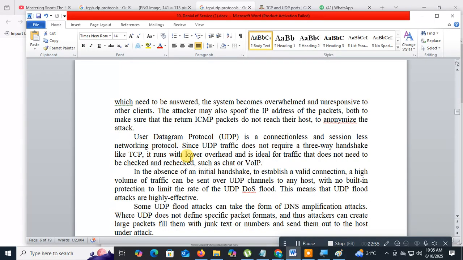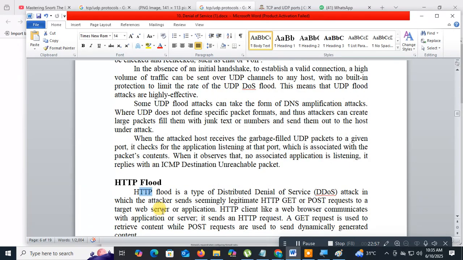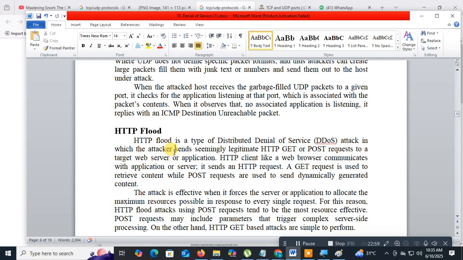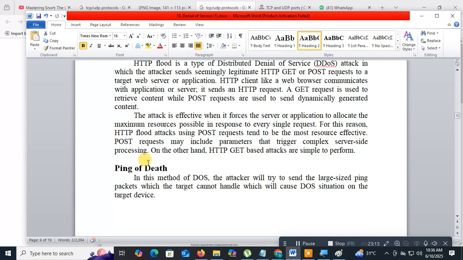These two attacks are basically attacks on the application. Suppose you have an application, IRCTC. The attacker will send a huge number of requests. Always, a user sends an HTTP request to the server. When the server receives a huge number of HTTP requests, what happens? The server goes down. That is called an HTTP flood.